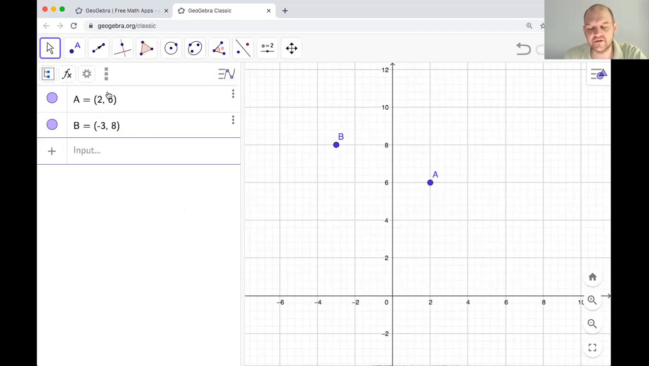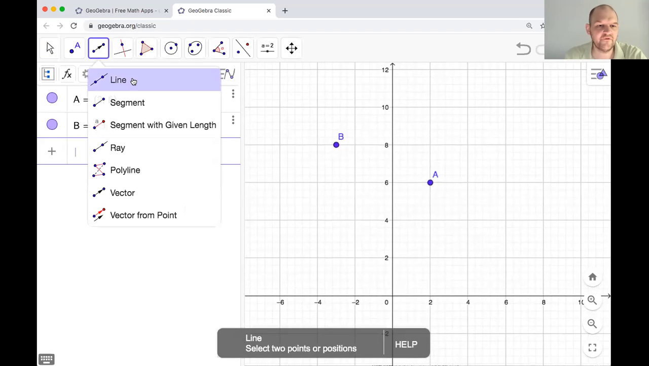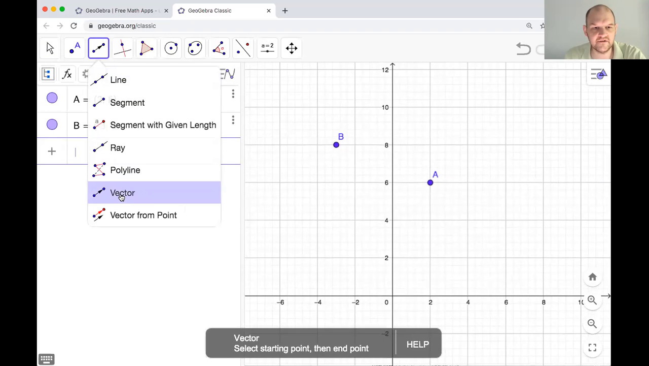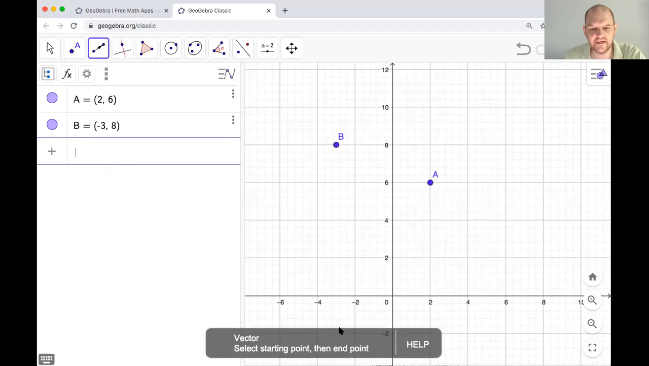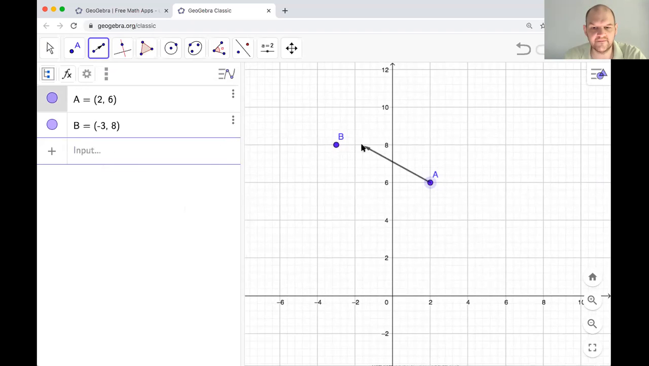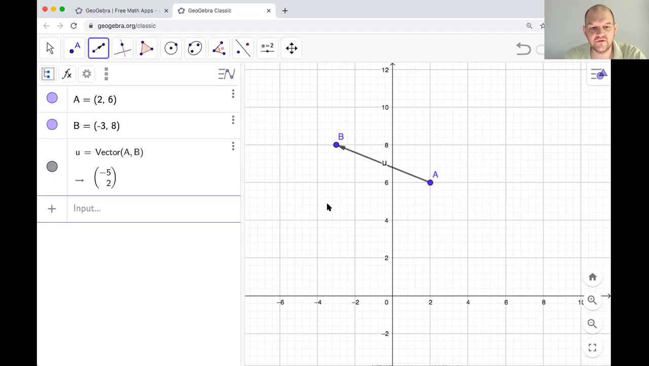I can make a vector in 2 different ways. First, I can here just click vector. I need to give it a starting point and an ending point. So I want to start at A and end at B. And you can see that GeoGebra creates the vector. It names it U because it always starts naming vectors at U, and then V, W, and keeps going. And it shows the vector: here's your initial point, here's your terminal point.